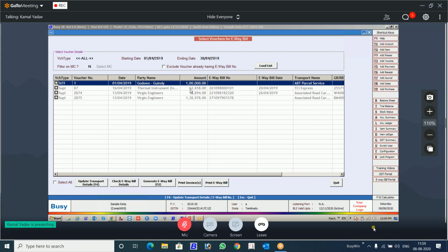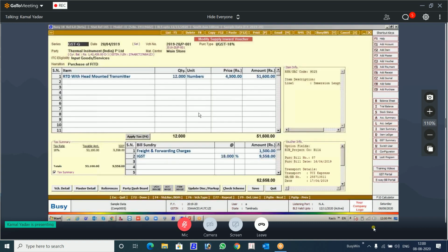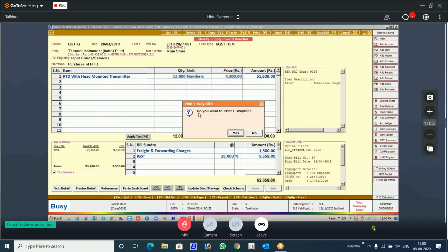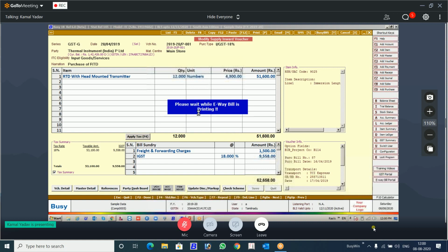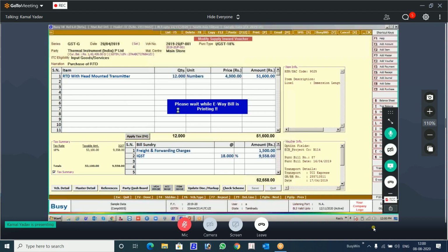So I will be using this same invoice. Ask for printing. Okay, so previously there was a kind of hurdle when you were asked about this CAPTCHA thing. Now that has been removed. Okay, let's wait for some time.